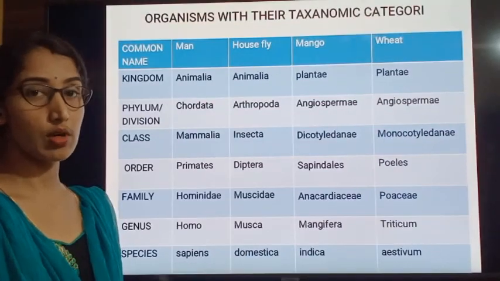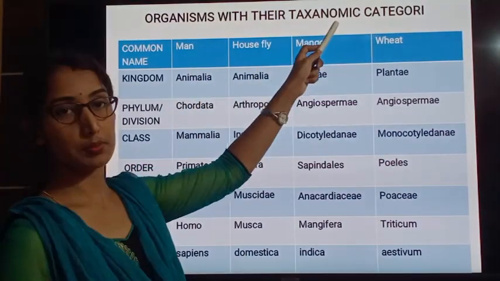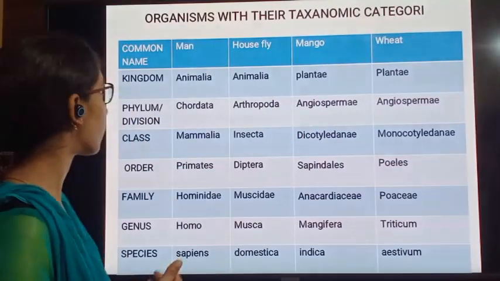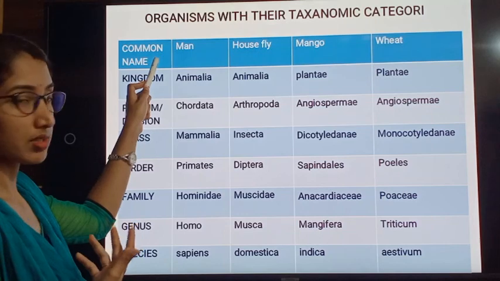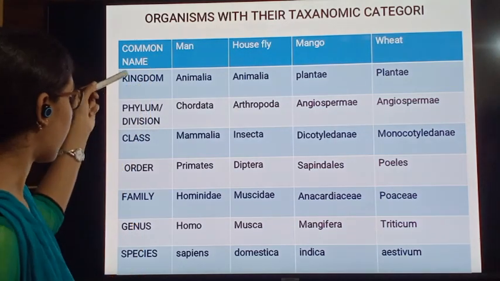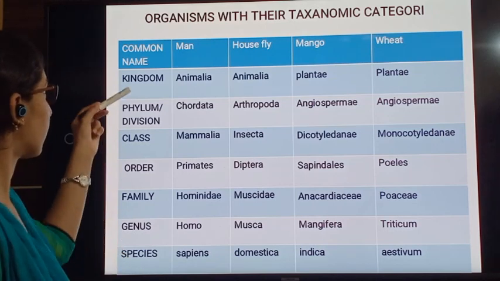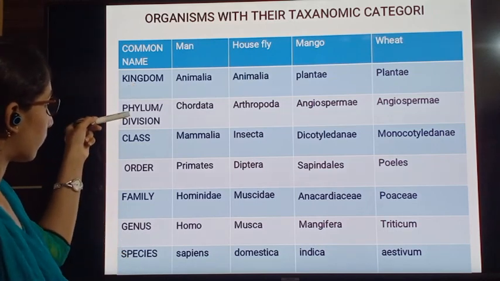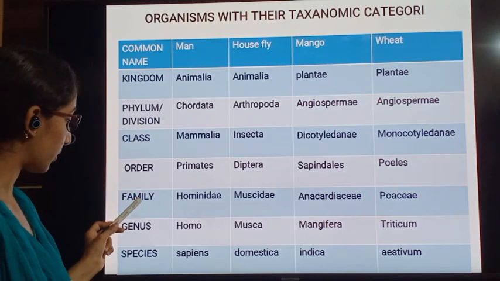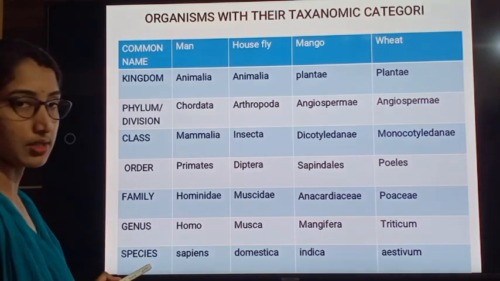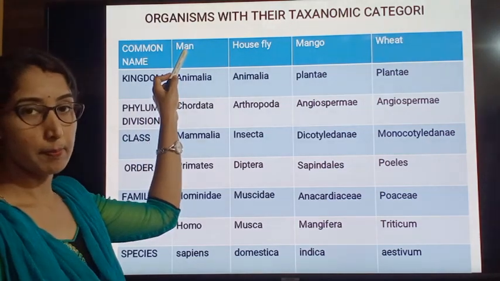We have taken some of the organisms as examples with their taxonomic categories. We shall see one by one. Here we have mentioned the common name and the ranks of taxonomic hierarchy: kingdom, phylum or division, class, order, family, genus and species. Let me see the first example, man.